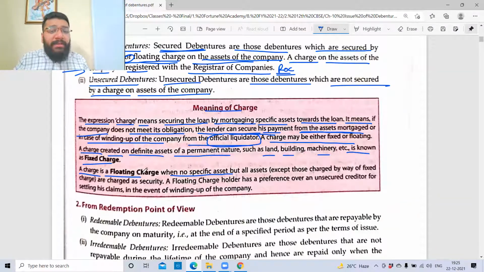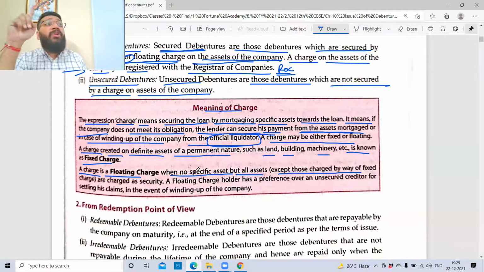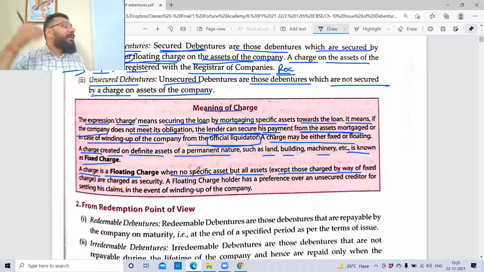So a charge is a floating charge when no specific but all assets are pledged, except those charged by way of fixed asset. Let's suppose there are two people, X and Y. X is mortgaged against land. Now Y is mortgaged against the total asset, but that total asset will exclude land, because land is pledged for X. So whatever is the remaining asset, that will be given to Y as a pledge.